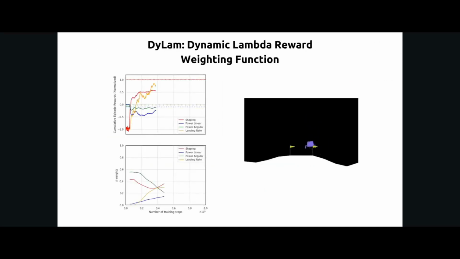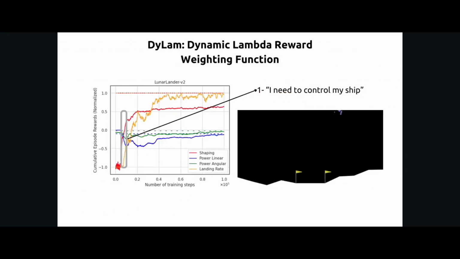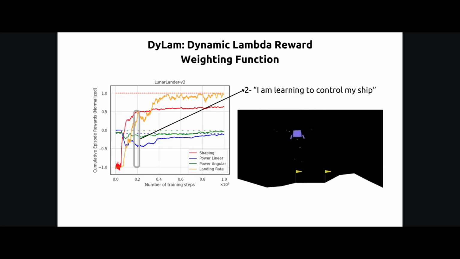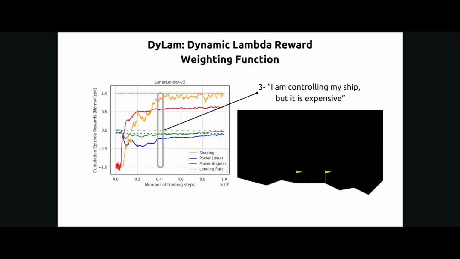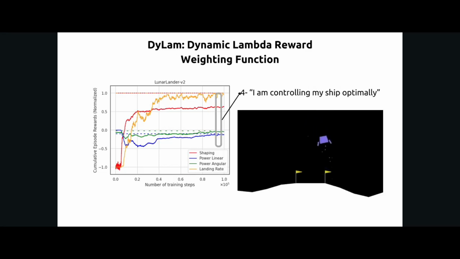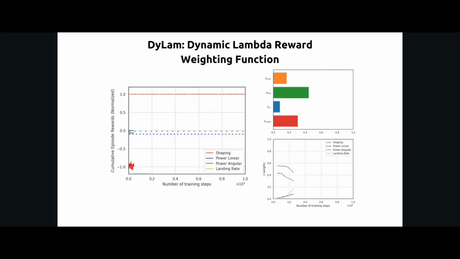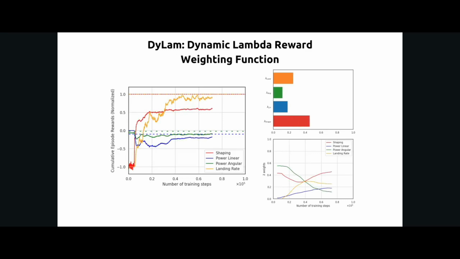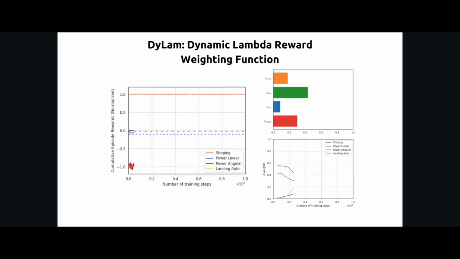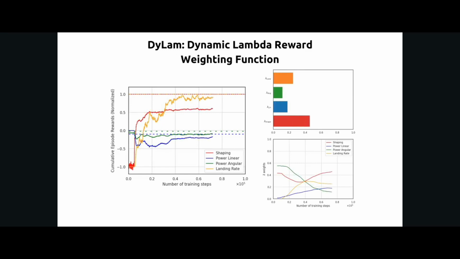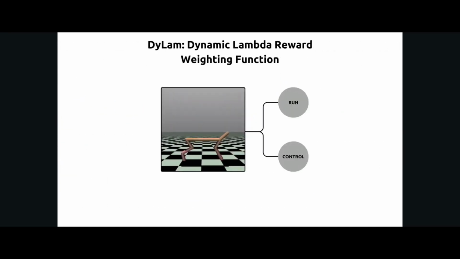In this work, we present DyLam, a dynamic lambda reward weighting function. By balancing multiple reward components, DyLam leads to a novel dynamic curriculum framework. Our approach steers the agent's attention towards the most crucial reward component in the current context throughout the training process. As the agent's components are optimized, the method gradually reduces their weights and increases the weights of other components yet to be optimized. To integrate DyLam into any reinforcement learning method, we need to follow a few steps.